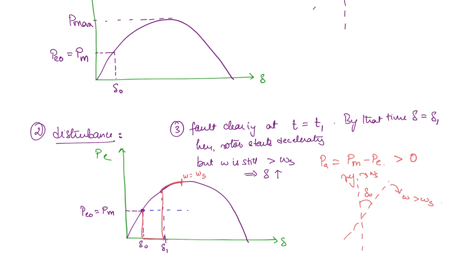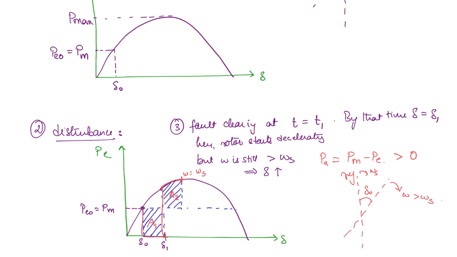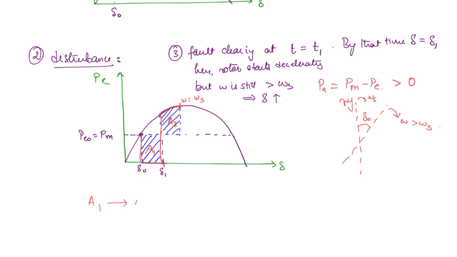Now during the time PE was 0, the rotor was under acceleration, right? So the area under this curve is the accelerating area. After the fault has been cleared, when PE was moving along this curve, the decelerating area is going to be this. So if this is A1 and this is A2, then A1 is the area under acceleration, Pm minus Pe, right, and A2 is the area under deceleration.